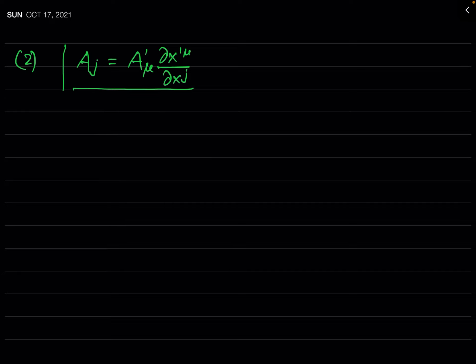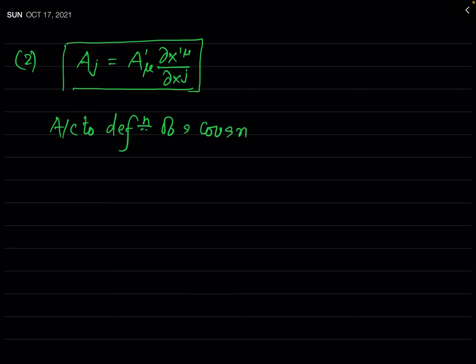Now you can easily prove this property by using the definition of the covariant vector. So you can see, according to the definition of a covariant vector, you can see what will be this A prime mu.